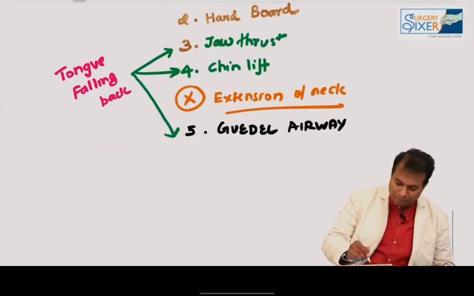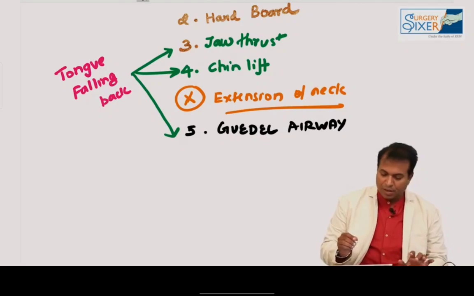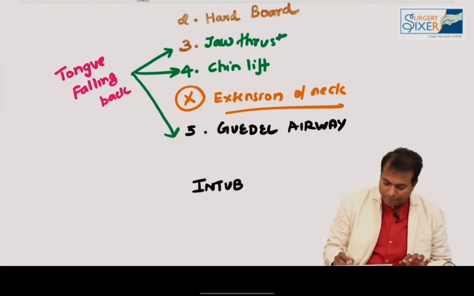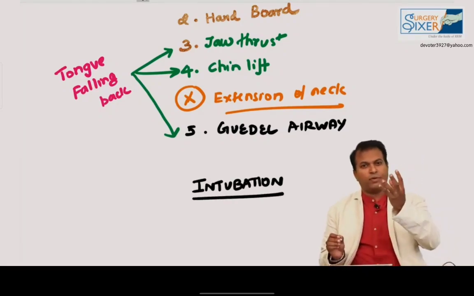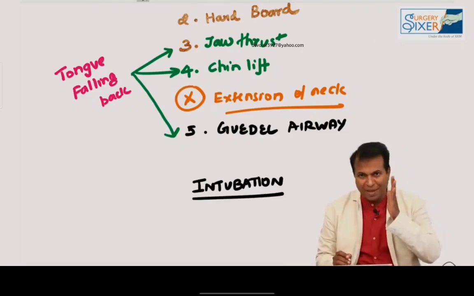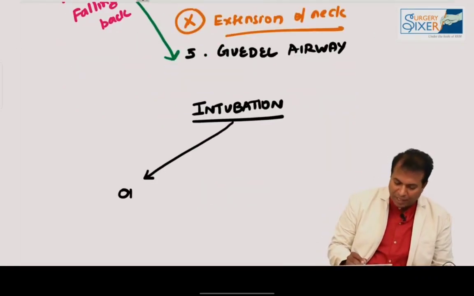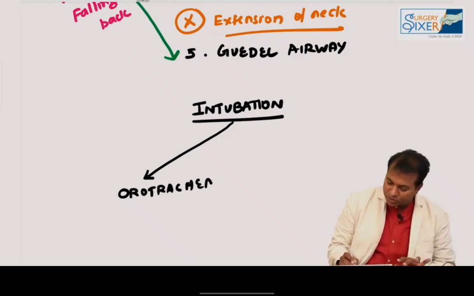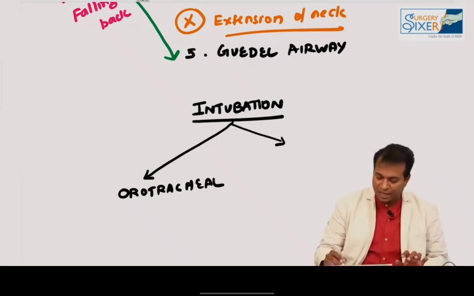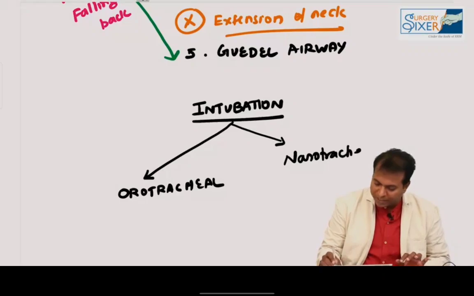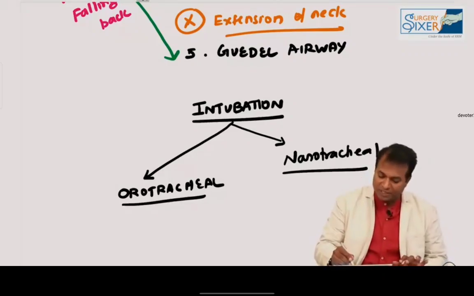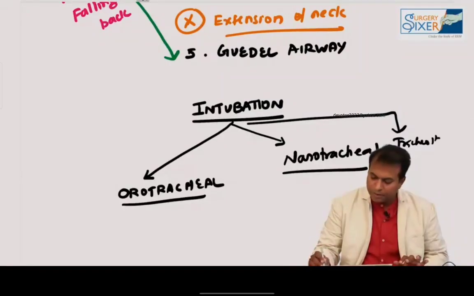Okay, and now comes a very important thing for exams: intubation. Putting a cuffed tube into the trachea is the best method to establish an airway. We can put two types of cuffed tubes. Commonly we do only orotracheal intubation. Another intubation is nasotracheal intubation. So these are the two methods of intubation. Another method is by putting a tracheostomy. So tracheostomy is the third method.